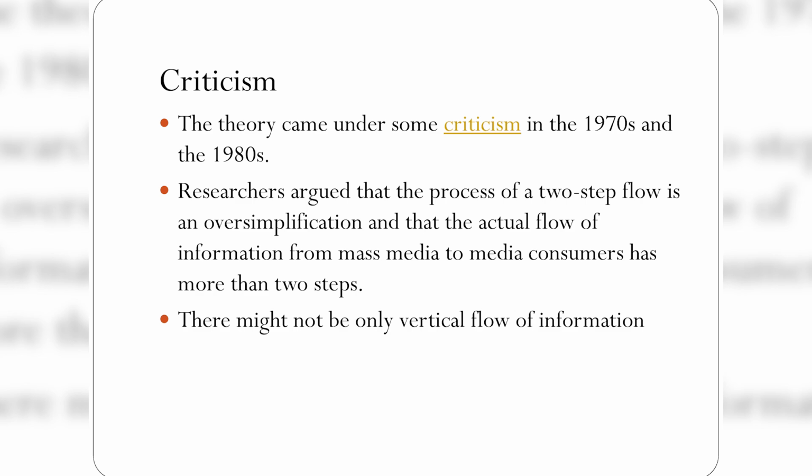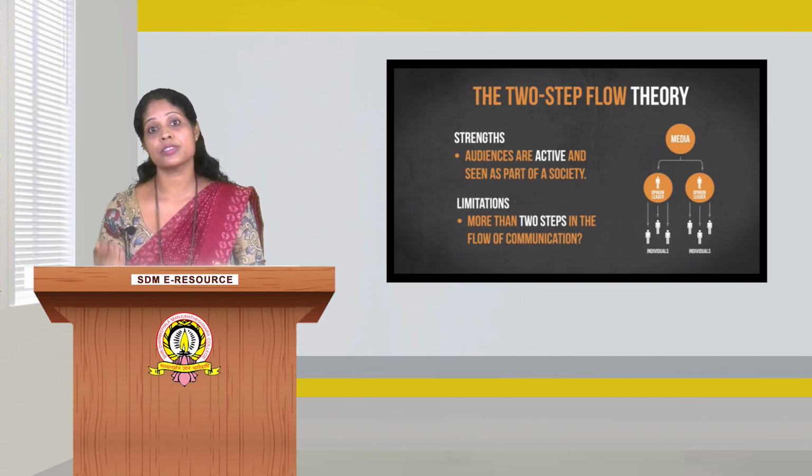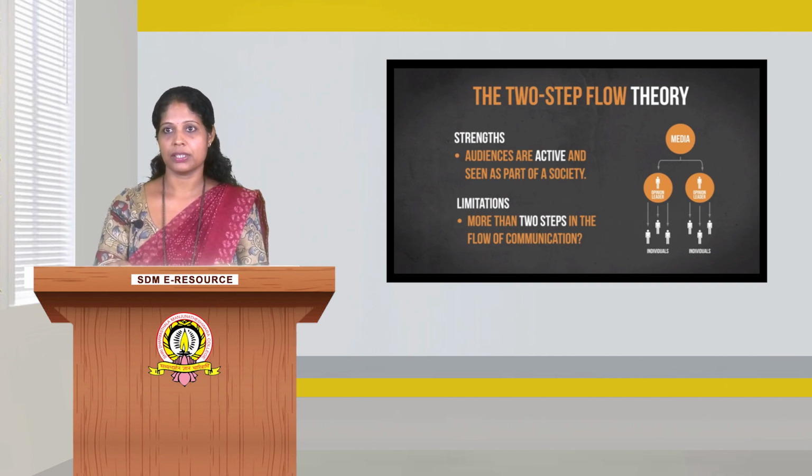The theory came under some criticism in the 1970s and 1980s. The researchers argued that the two-step flow model of communication is an oversimplification, and the actual flow of information from mass media to media consumer has more than two steps. There might not be only a vertical flow of information, there might be a horizontal flow of information.